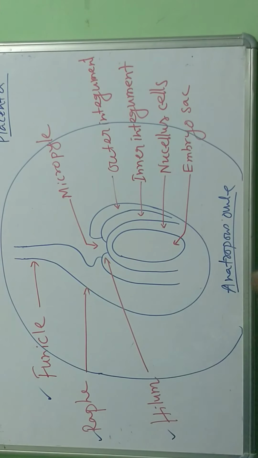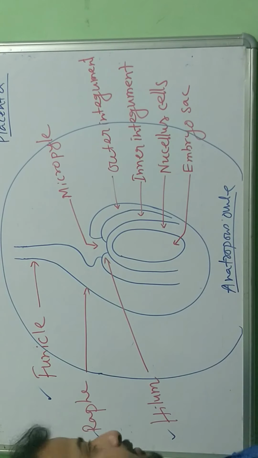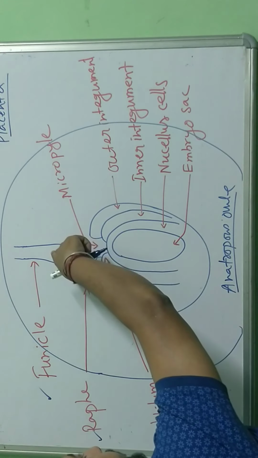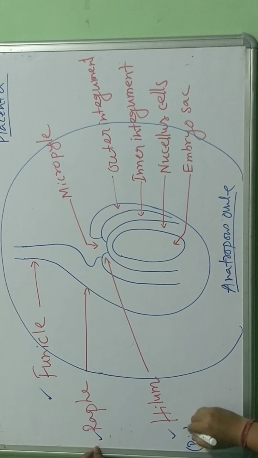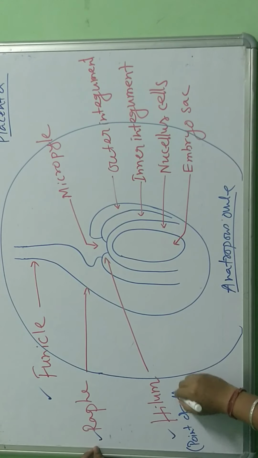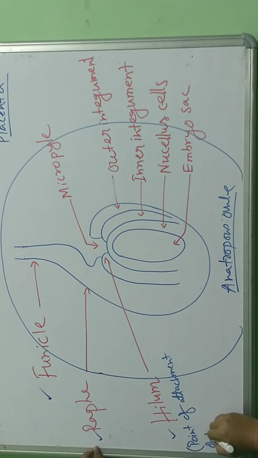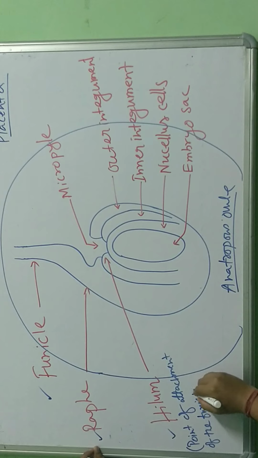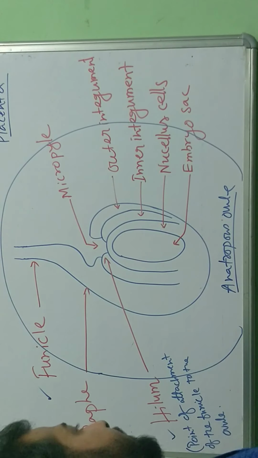Now next is hilum. Hilum is, you can say, a point of attachment. Point of attachment of the funicle to the ovule. Okay, so you can write here: point of attachment of the funicle to the ovule. That is the hilum. Okay.